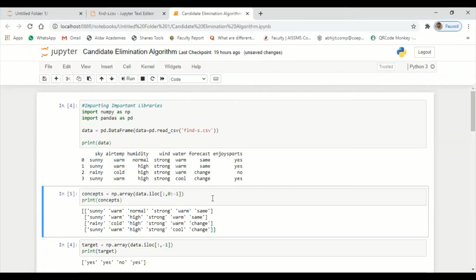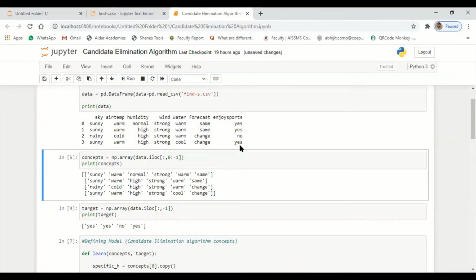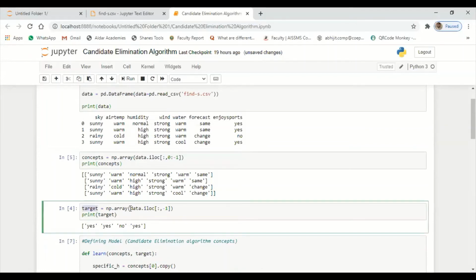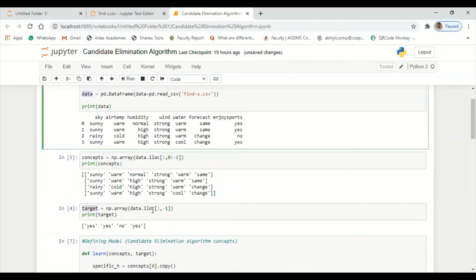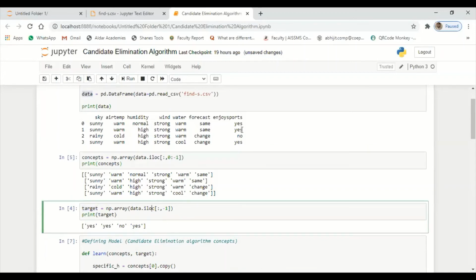Now next, again we need to divide. I need to separate this enjoy sport data, so I will use one more variable called target. So I will use the target array. I will use the data which is stored, the data record. I am going to consider only the last column, nothing but the yes yes no no, by setting the margin with -1. Understood? So I'm going to have -1, and that data will be stored under the target.